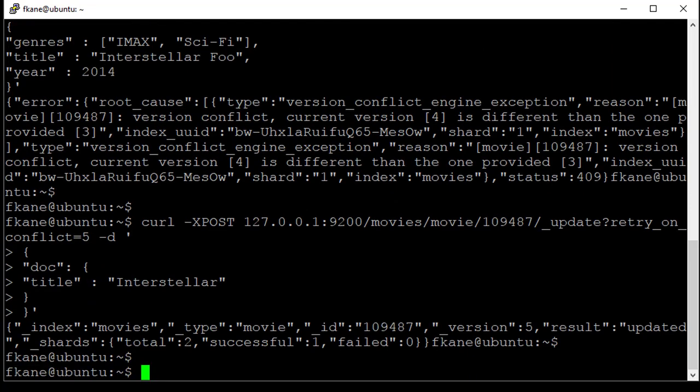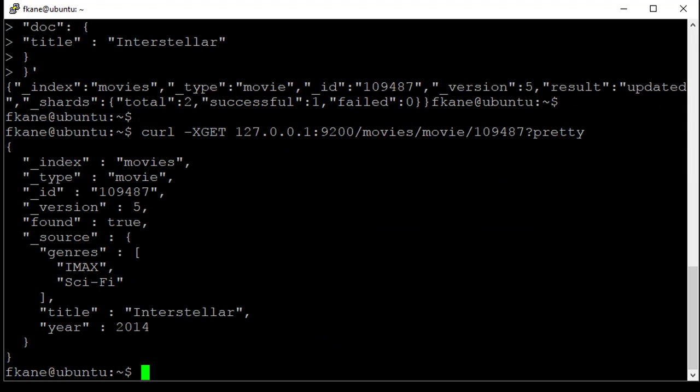It successfully updated it. Let's just make sure that that's what's actually stored at this point. curl -X GET 127.0.0.1:9200/movies/movie/109487 pretty. And sure enough, our title's back to what it was, Interstellar, and everything looks great. So that's optimistic concurrency control in action.